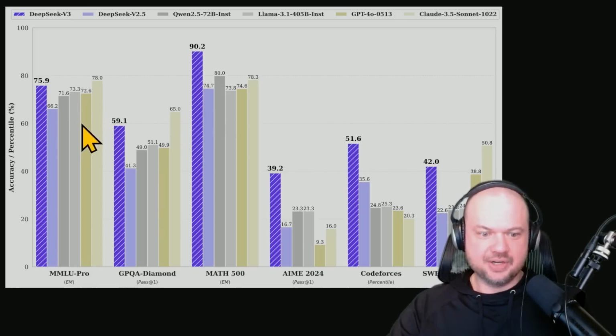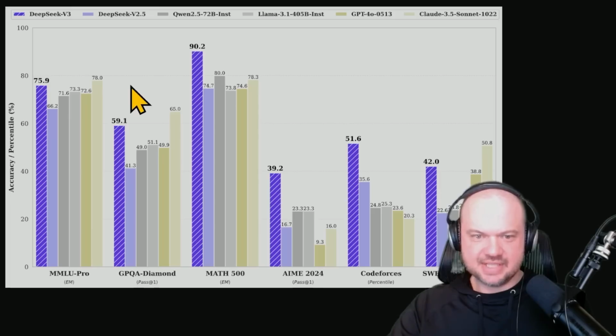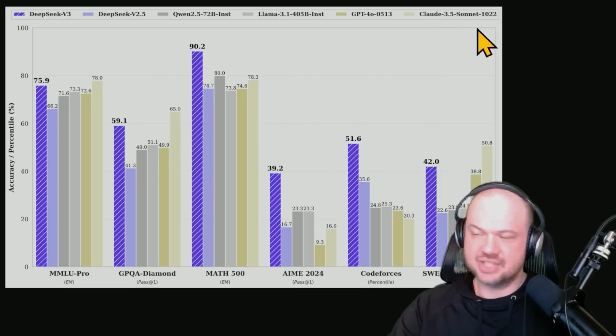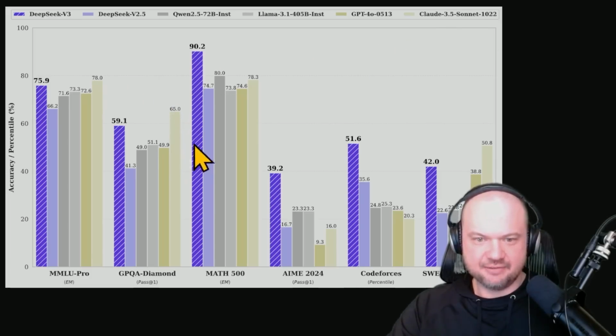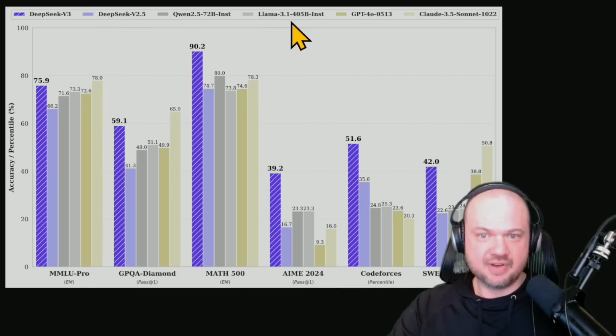Llama is shown here in this light gray. So as you can see, DeepSeek v3 beats it out. In fact, it beats out pretty much every single other model on pretty much everything. The only exception is Claude 3.5 Sonnet, which beats it out in a few instances. But the rest of them, DeepSeek v3 wins across the board versus its previous version, versus Qwen, versus Llama 3.5. Notice this is the 405 billion parameter model, the big one. We have GPT-4o, so this yellowish gray color, right?